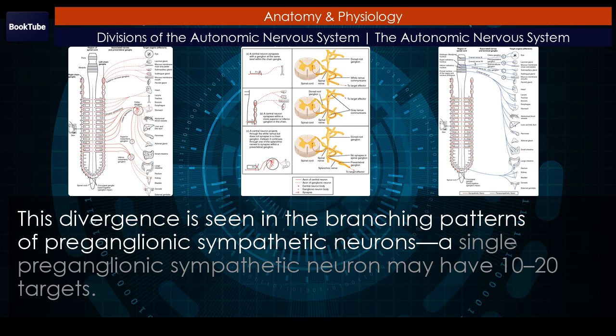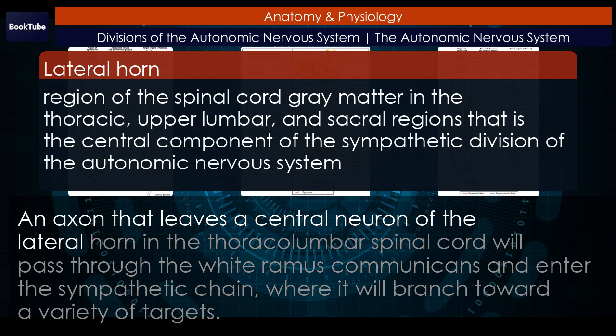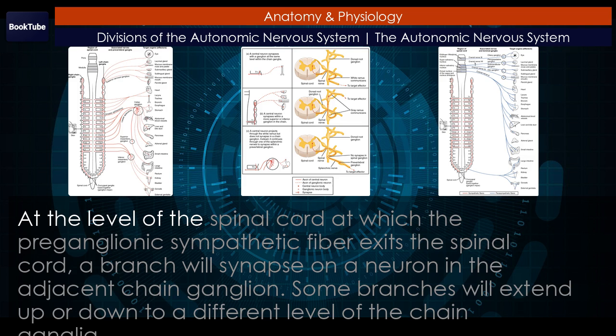A single preganglionic sympathetic neuron may have 10 to 20 targets. An axon that leaves a central neuron of the lateral horn in the thoracolumbar spinal cord will pass through the white ramus communicans and enter the sympathetic chain, where it will branch toward a variety of targets. At the level of the spinal cord at which the preganglionic sympathetic fiber exits the spinal cord, a branch will synapse on a neuron in the adjacent chain ganglion.